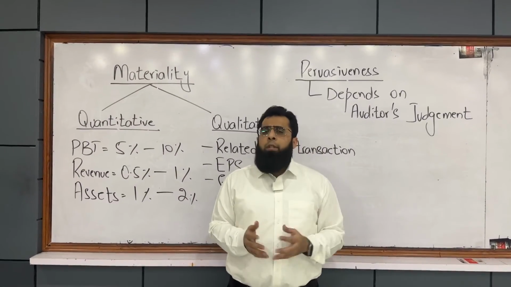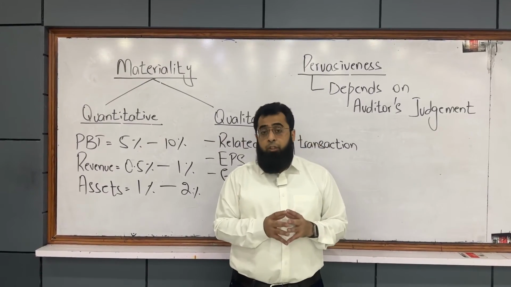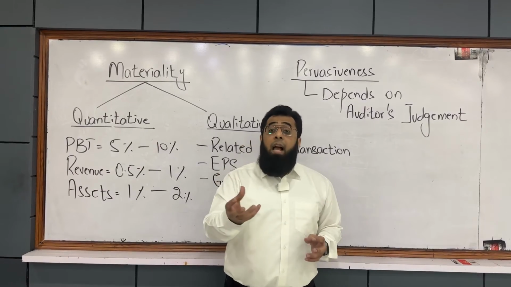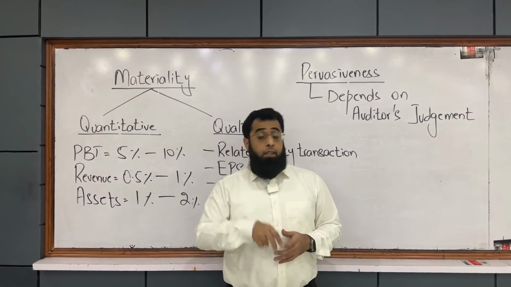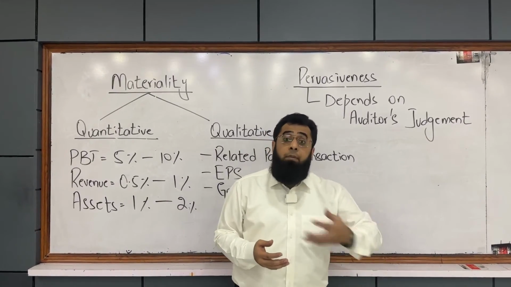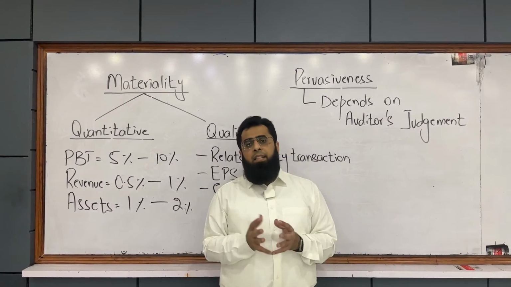Now, those students who sit the exams of audit and assurance or advanced audit and assurance must have noted that sometimes the examiner considers an issue as pervasive at 30%. Sometimes he considers it pervasive at 60%. Sometimes he considers it pervasive at 80%. So why is it so?